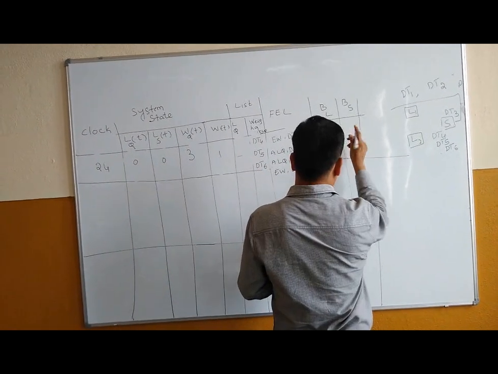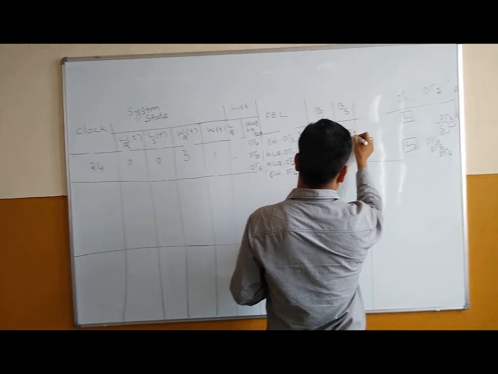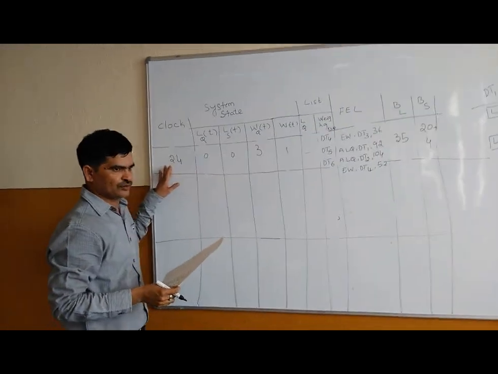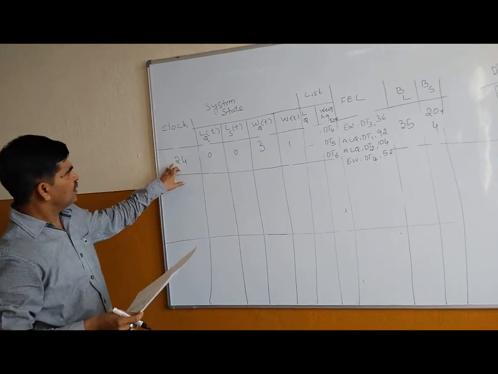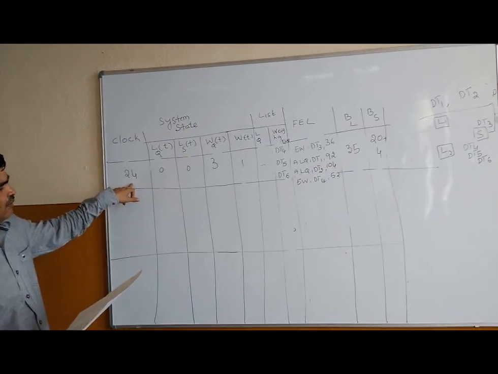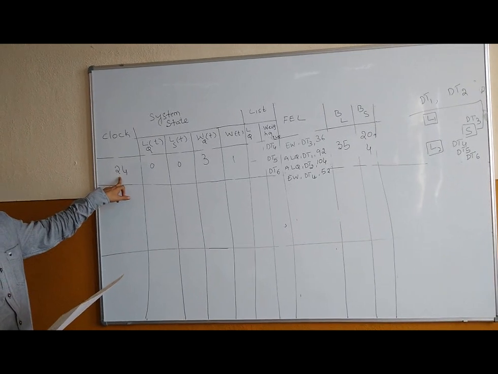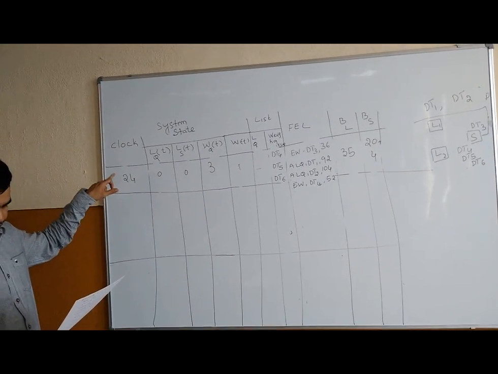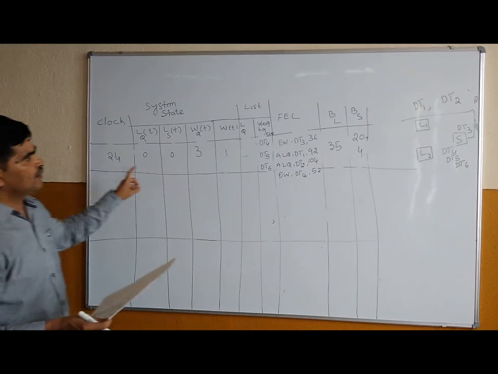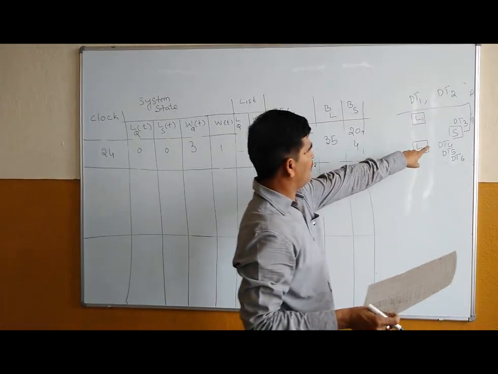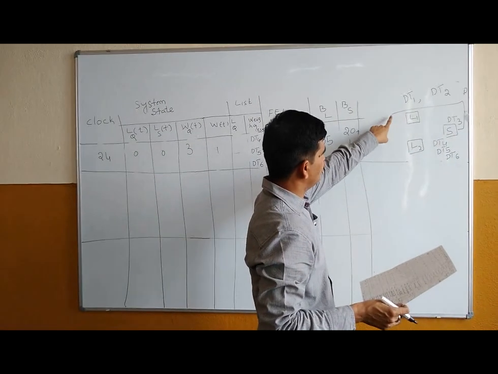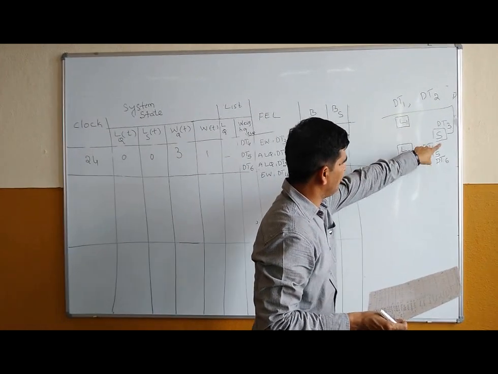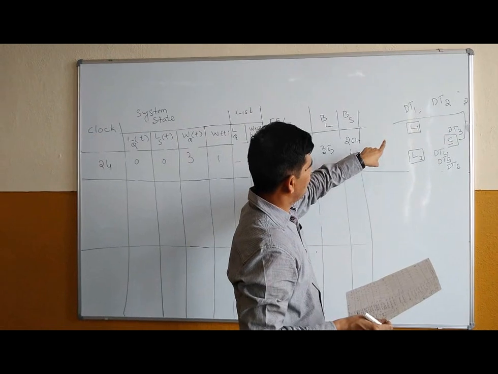This server is also busy. 20 minutes plus say 4, so that is 24. The problem is the end time is at t is equal to 24, then here you have to stop. But in the given problem, you have to stay till the back arrival time after dt1 completes its scaling and comes back to the loader queue.